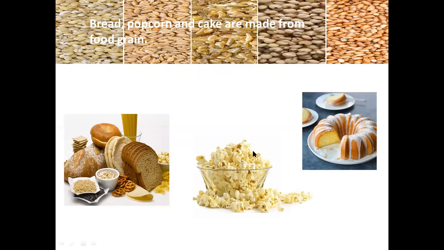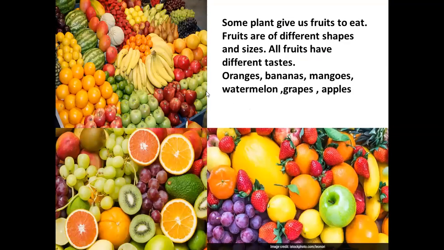Other than that, we are using grain to make many other things. Like, look here, we are using grain to make bread. Popcorn and cake are made from where? From food grain.